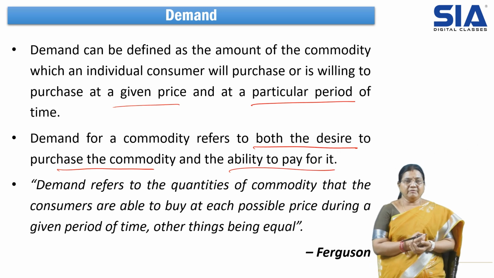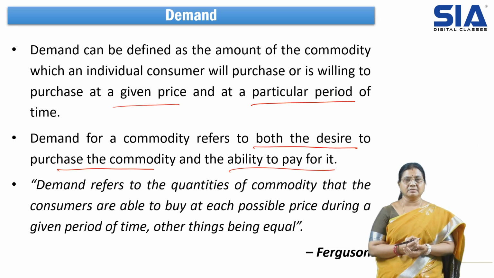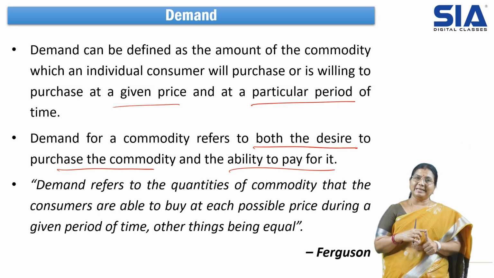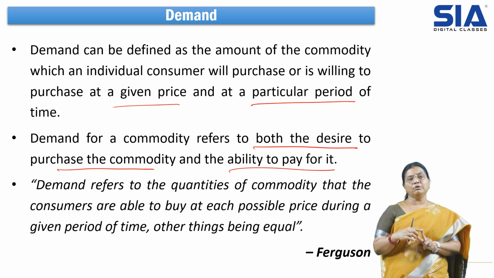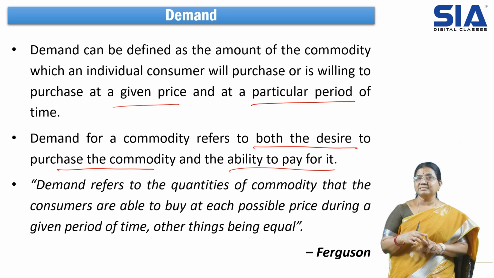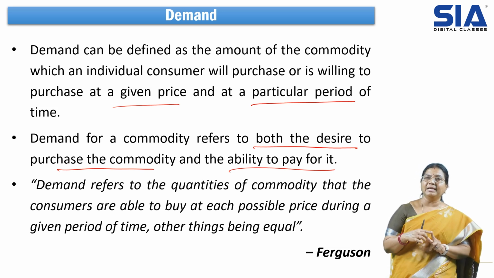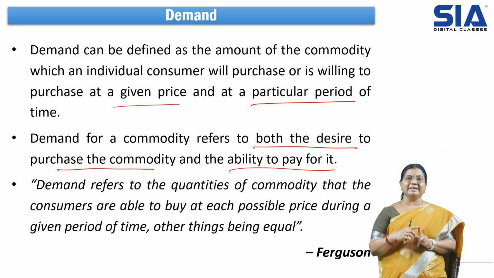So when we say demand, you should have these qualities. First of all, the person should be willing to buy that product, and the person should have the capacity to buy that product. It is very important. Sometimes even though the person has the capacity, he may not be willing to buy. So the person should have the ability as well as the willingness to buy the product.